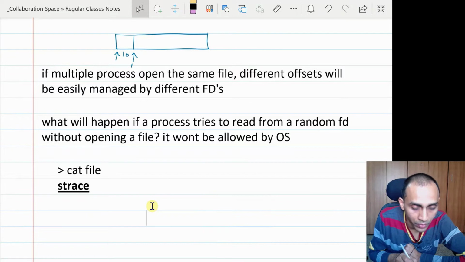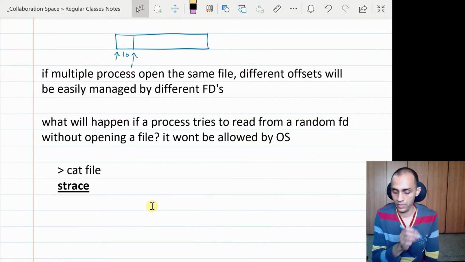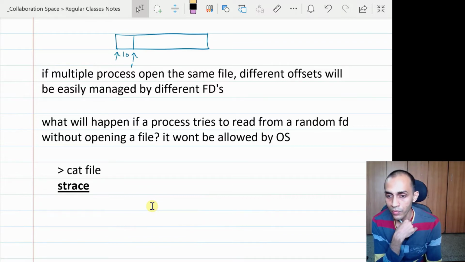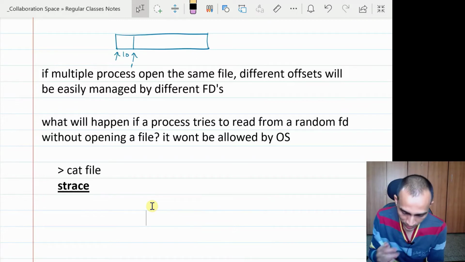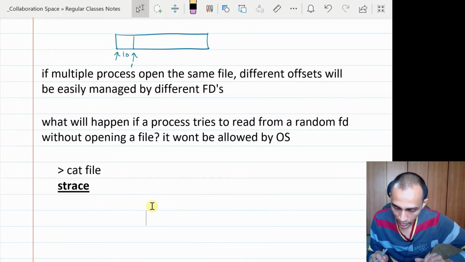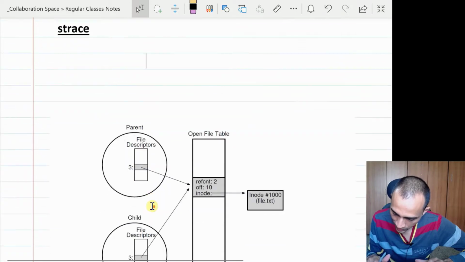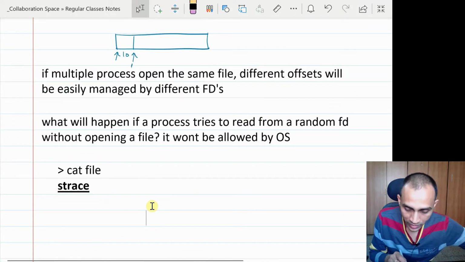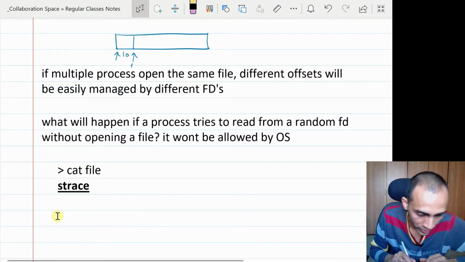As we said, normally when we open a file, we get a unique file descriptor. So every file that we open... How is FD mapped to the actual file location? Yeah, a good question. I'm just coming to that point. We have already talked about that, but anyhow, this diagram is going to show you that. So I'll answer your question in the next thing that I want to discuss.